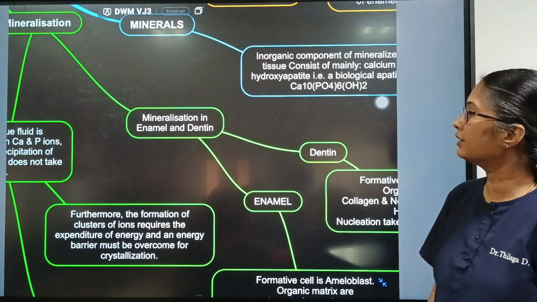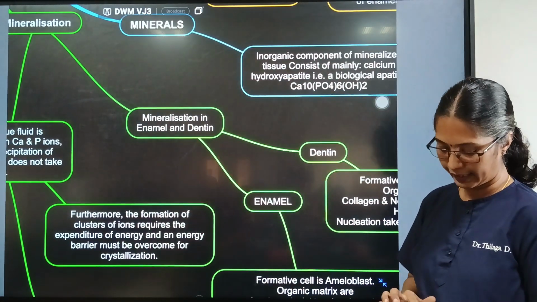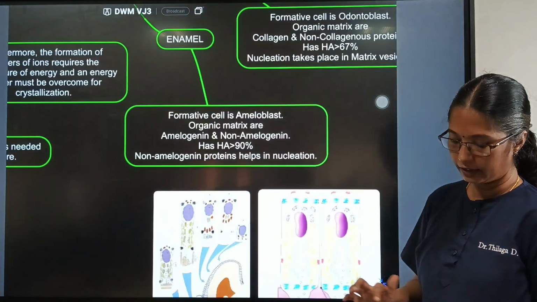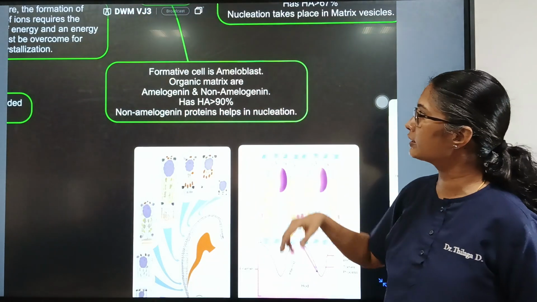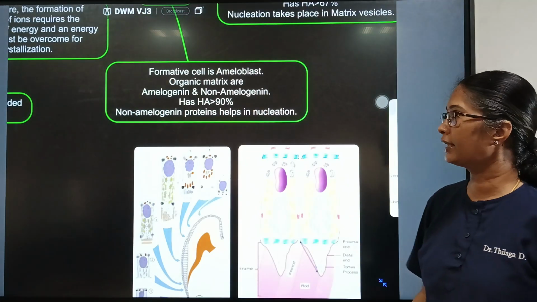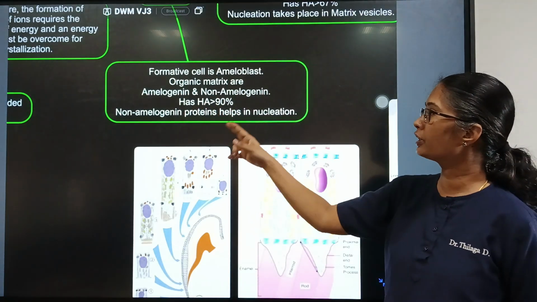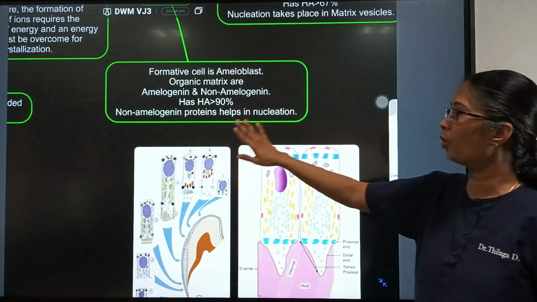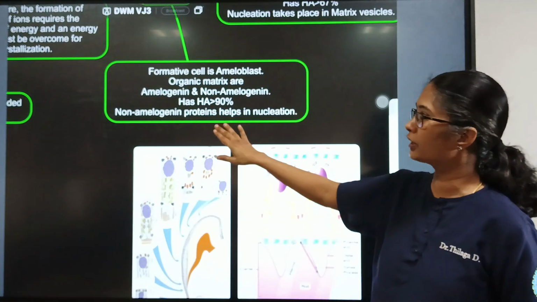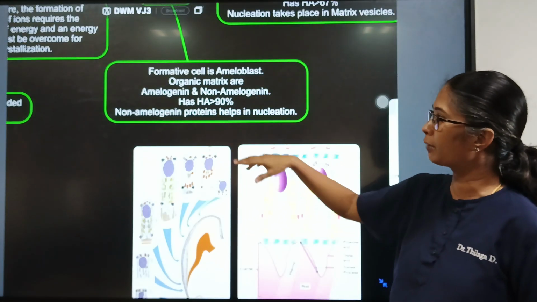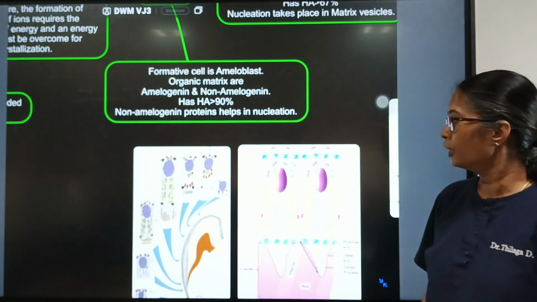So what happens in the enamel and dentin during mineralization? In enamel, the formative cell is the ameloblast, and the organic matrix is amelogenin or non-amelogenin, and hydroxyapatite is more here, 90%, and non-amelogenin protein helps in nucleation. We know that amelogenin forms the organic matrix and non-amelogenin helps in the nucleation.